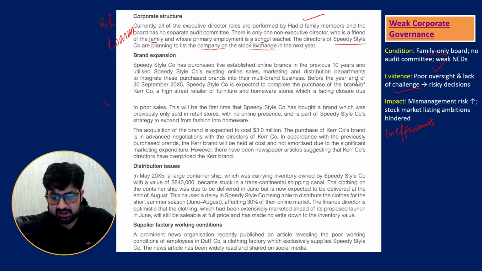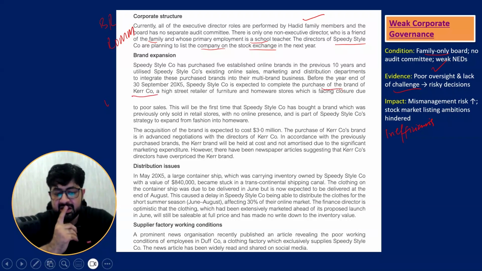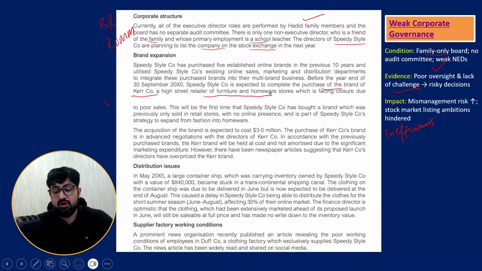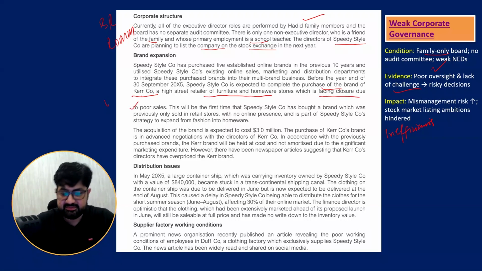Before the year end of 30 September 2025, Speedy Style Company is expected to complete the purchase of the brand of Kerr Company, a high street retailer of furniture and homeware stores, which is facing closure due to poor sales. This will be the first time they have bought a brand which was previously only sold in retail with no online presence, as part of Speedy Style Company's strategy to expand fashion into homeware.